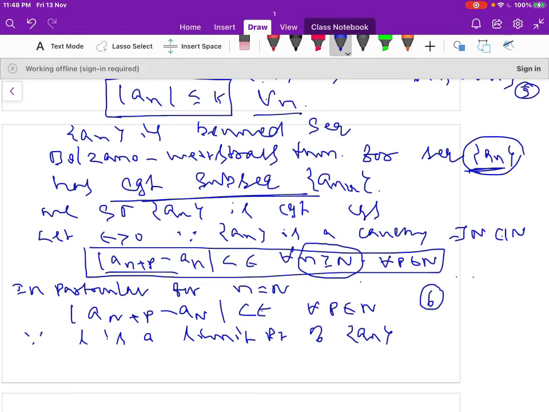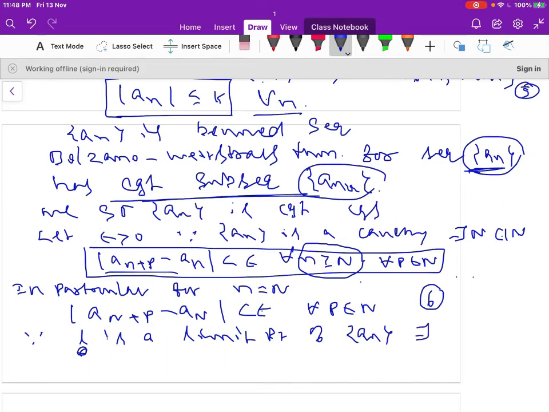What is the difference between limit and limit point? The limit is always a unique point, while limit points can be many. Every convergent sequence has only a unique limit. So this is the limit point which is written here. When L is a limit point of the sequence a_n, L is the limit of the subsequence a_{n_k}.